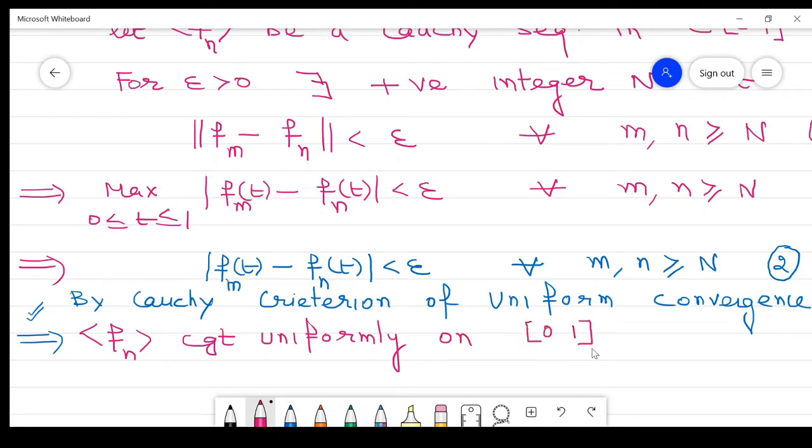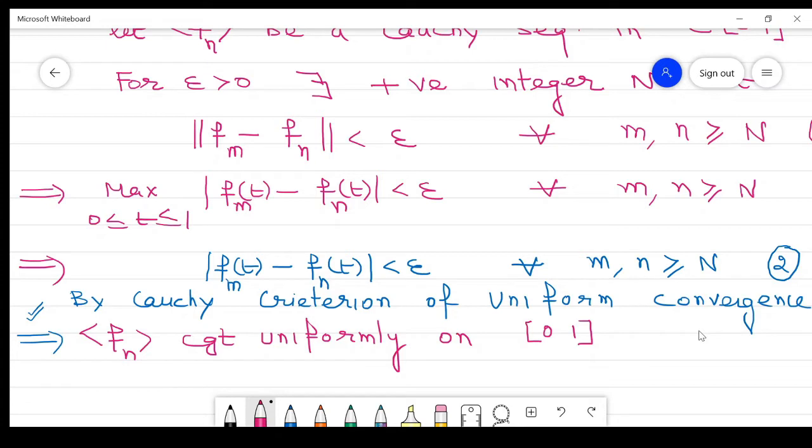So it converges uniformly on the [0, 1] interval. It means this sequence Fn converges to some f belonging to C[0,1], right?